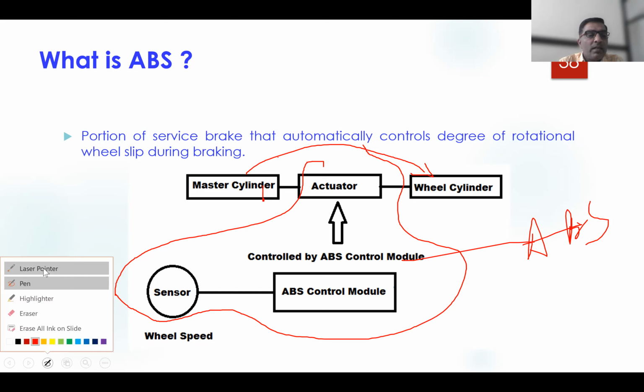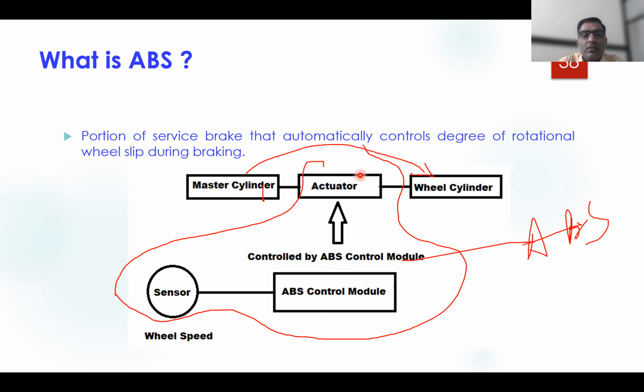Additionally it consists of this actuator, this sensor, and this ABS control module, which is used to control the actuation. Whatever hydraulic pressure is generated in the master cylinder can be modulated with the help of this actuator, and then provided to the wheel cylinder so that it can avoid wheel locking.